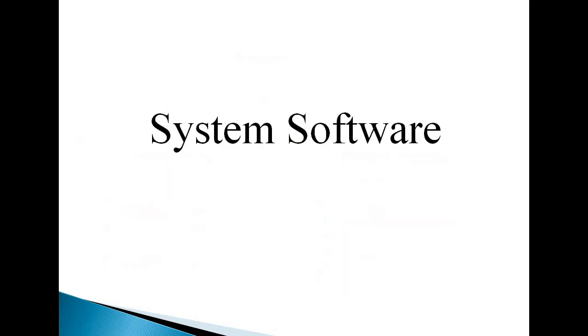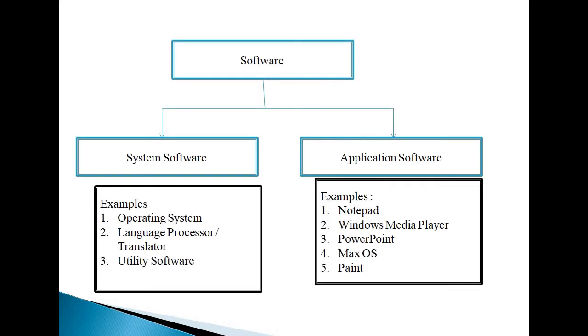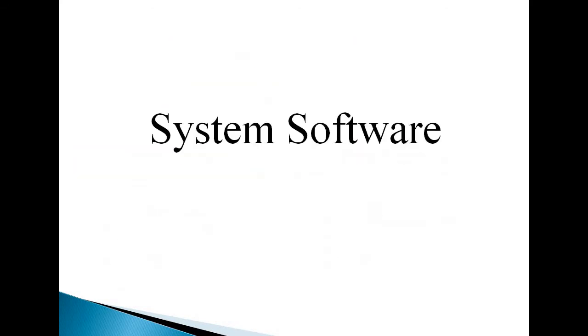Now we will study system software in detail. System software is a set of programs that controls the computer hardware. System software is the backbone of a computer. These programs help the computer hardware components to work together and provide support for application programs. As I said before, operating system, utility software, and translators all come under system software.